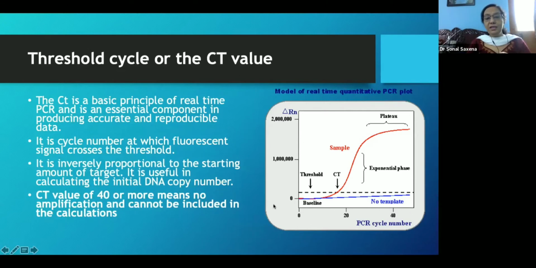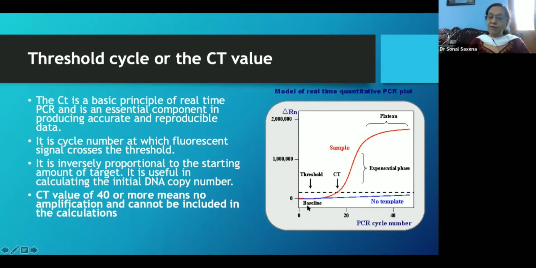So CT is the basic principle actually of real-time PCR and is an essential component in producing accurate and reproducible data. It is a cycle number at which the fluorescence signal crosses the threshold, and it is inversely proportional to the starting amount of the target. It's useful in calculating the initial number as well.